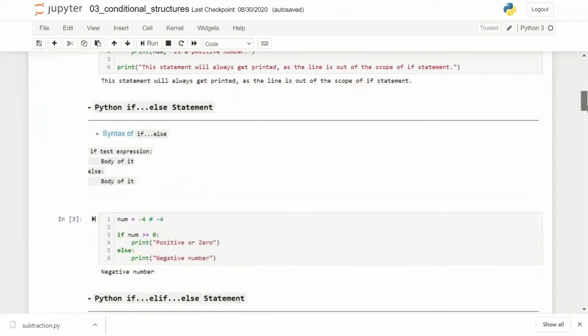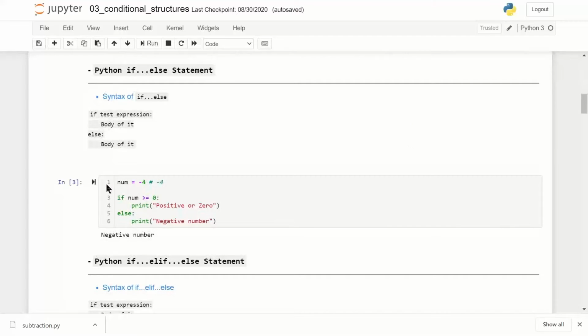Now we will get into if else. So here, if the condition is matched, then print positive or 0, else negative. So here I assign num equal to -4, control enter, negative number. I assign num equal to 4, the value is positive or 0.